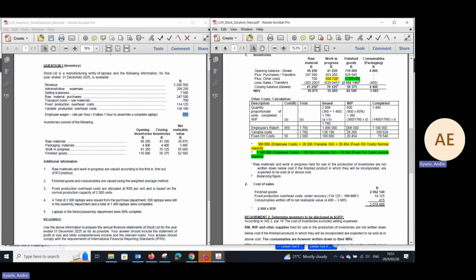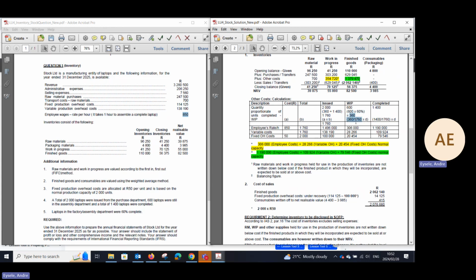How do we calculate 306,000? Well, that, colleagues, consists of the following: 1,496,000 times 360 divided by 1,760. Why do we do that? Because there's only 360 out of the potential completed of 1,760. How do we get 1,760? It consists of 1,400 plus 360, which is 1,760.